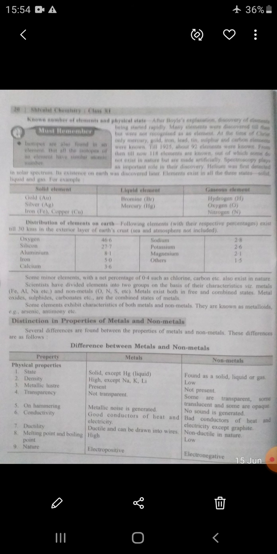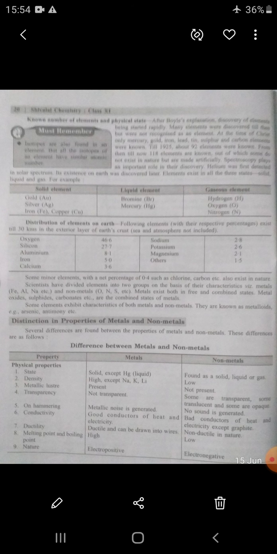Non-metals: oxygen, nitrogen, sulfur. Metals exist in both free and combined states: metal oxides, sulfides, carbonates, sulfates, nitrates, nitrides are the combined state of metals. Some elements exhibit characteristics of both metal and non-metal, so they are known as metalloids, just like arsenic and antimony, because they possess both types of characteristics.